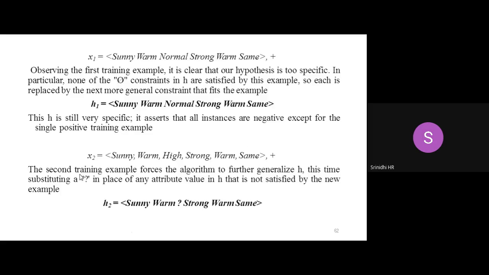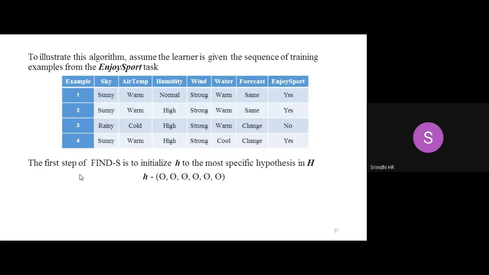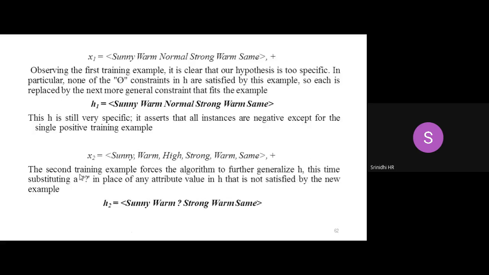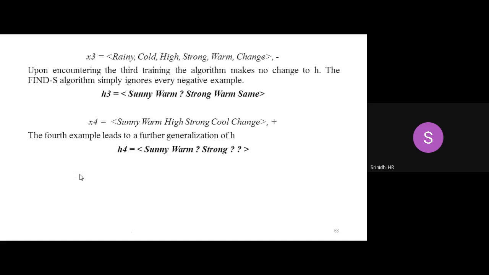So x3, please observe guys, x3 here, I'm having rainy, cold, high. These are all the set. Consider example 3, which is a negative example. Find-S does not consider negative examples. So whatever the hypothesis, observe x3 here, please write down x3, comma, it's a negative example.